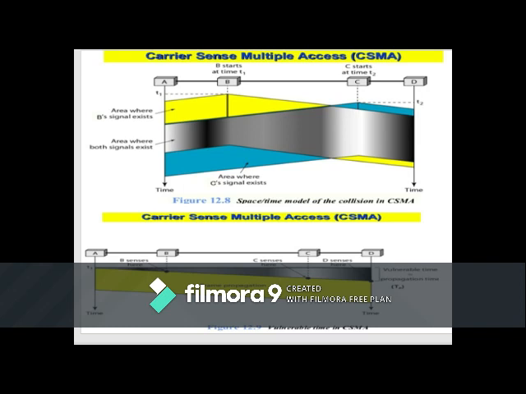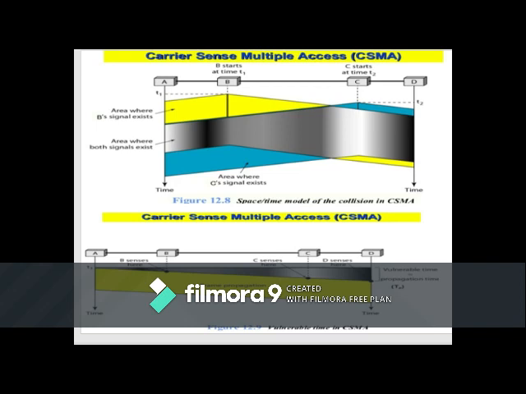At time t1, as you can see in the diagram, station B senses the medium and finds it idle, so it sends a frame. At time t2, which is greater than t1, station C senses the medium and finds it idle because at this time the first bits from station B have not yet reached station C. Station C also sends its frame. The two signals collide and both frames get destroyed.